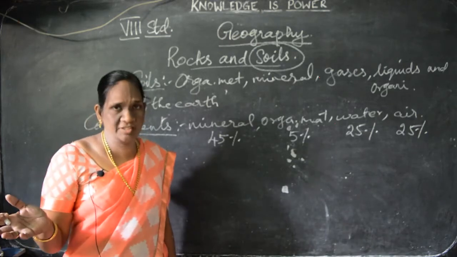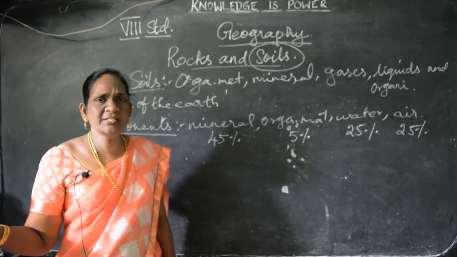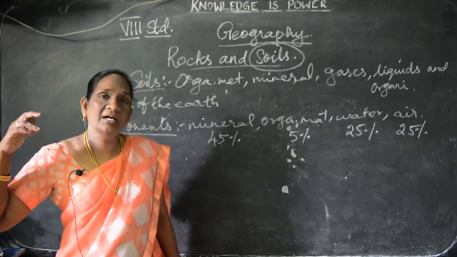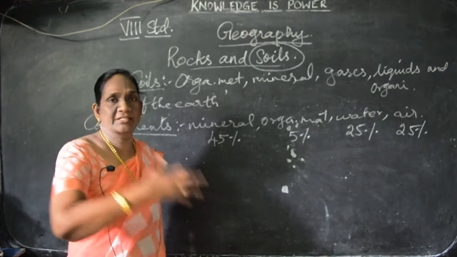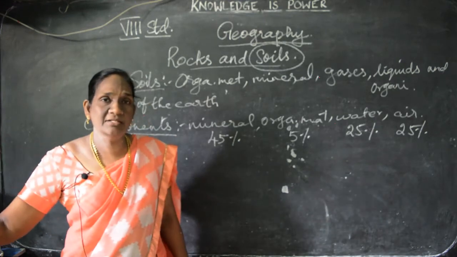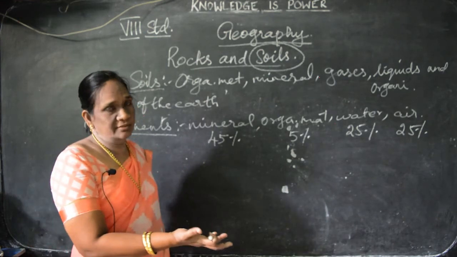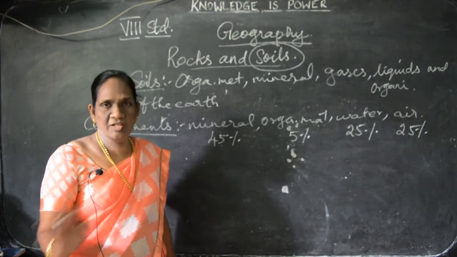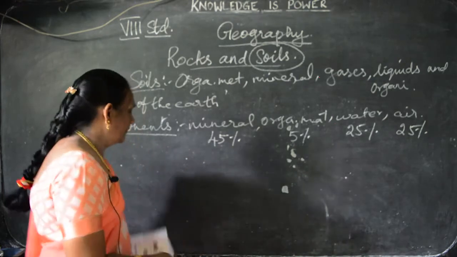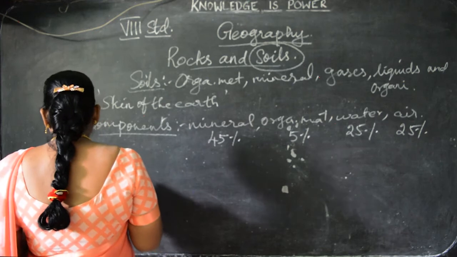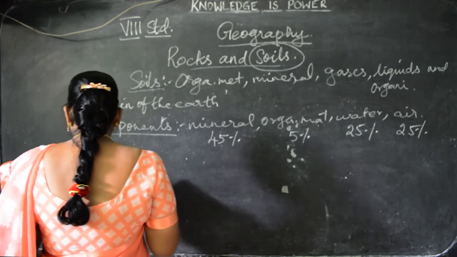Varies means change. Understand, in one place the components will change in some other place, in the mountains, in river valleys, on the land, near the sea coast. So, the components will change. So, these are the components of soil.